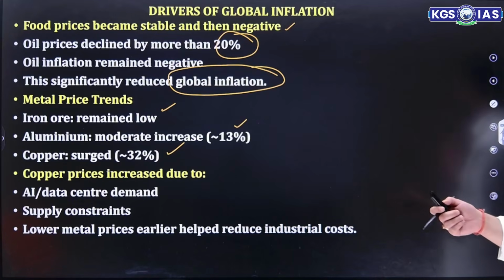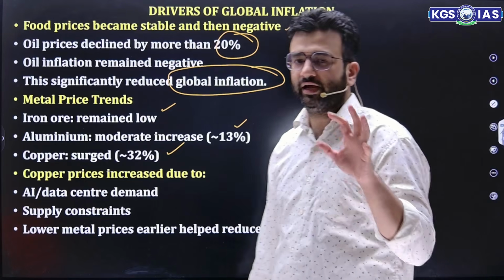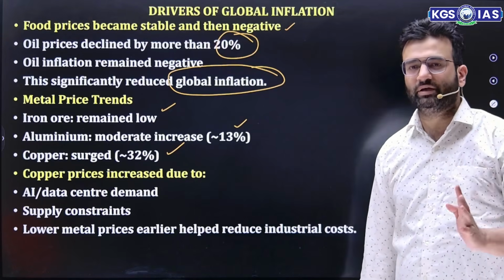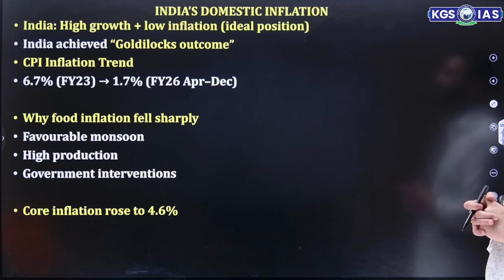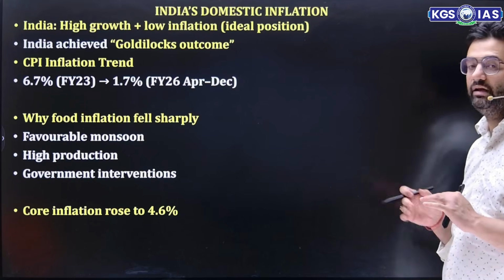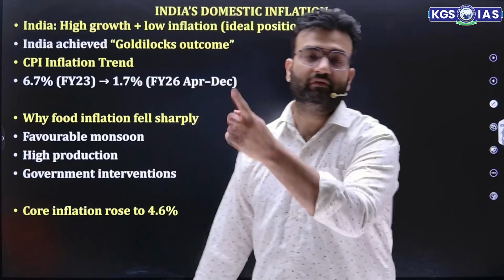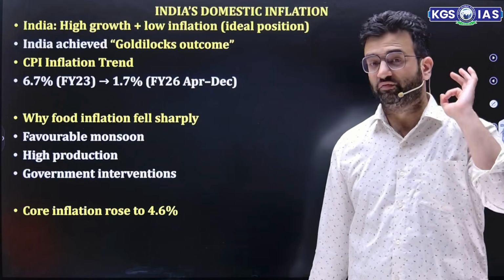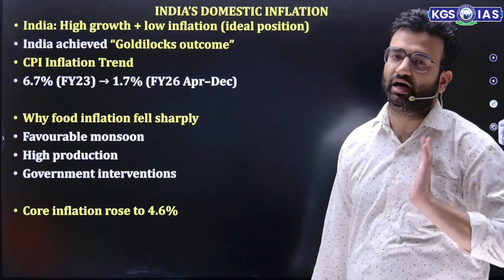So that is the major issue: the volatile item prices are under control, and that will give support to the overall world economies, and this is the major reason why inflation is under control. If we talk about India's domestic inflation, India's high growth plus low inflation is an ideal position. We also refer to it as a Goldilocks outcome, and we will discuss just after this what is the meaning of this Goldilocks economy, because it is very trending, very important, and especially in UPSC prelims it can be asked.